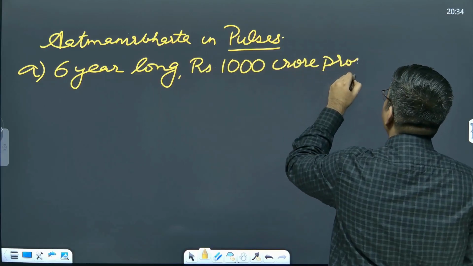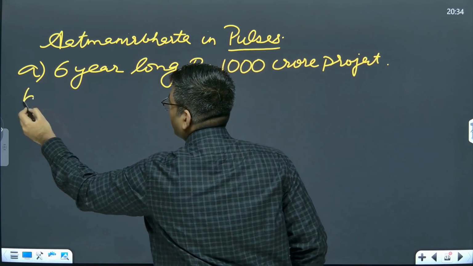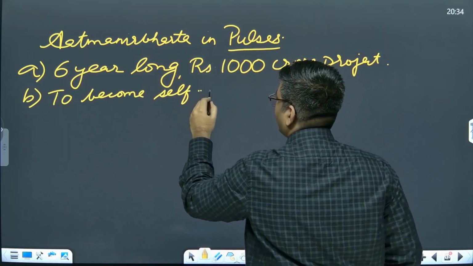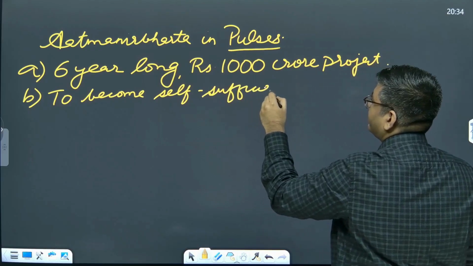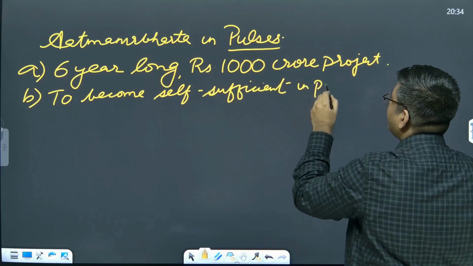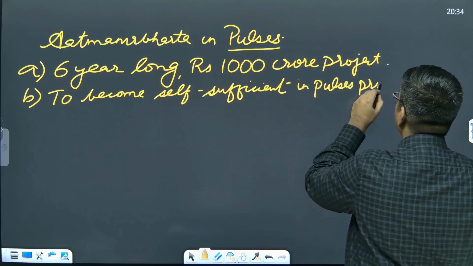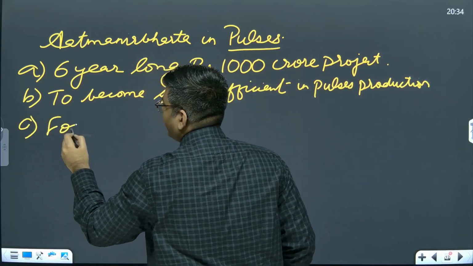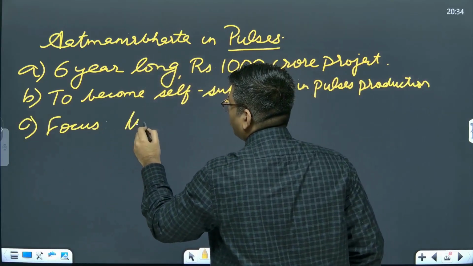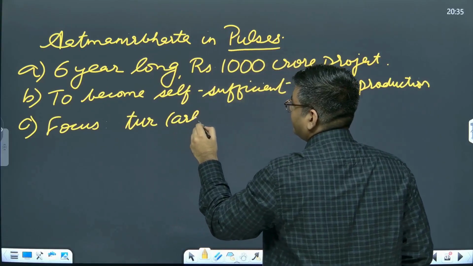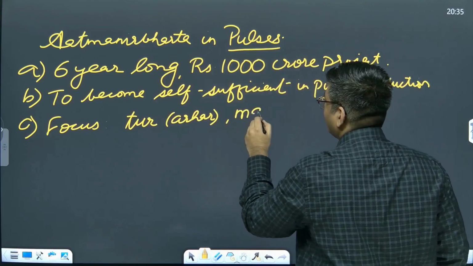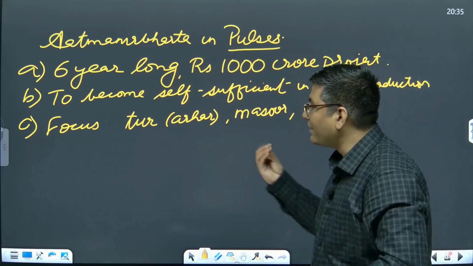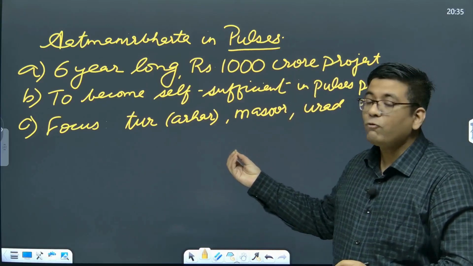Okay, the objective here is basically to become self-sufficient in pulses production. Okay, the next thing that is present here is basically the focus. So it basically has focus on 3 different varieties of pulses. So they are Tur, also known as Arhar. Okay, there is Masoor, and the third one is Udad. Okay, so these are the 3 varieties of pulses that we are focusing upon.